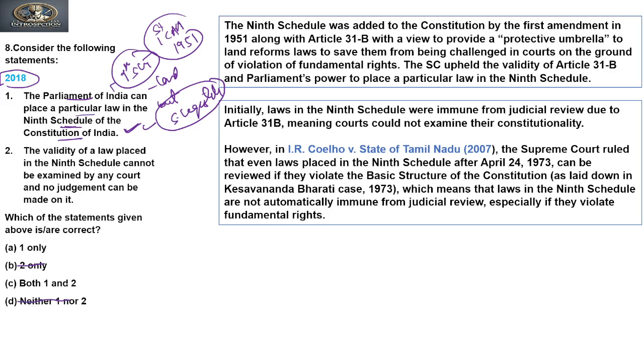Now if we see the second statement, it says the validity of a law placed in the 9th Schedule cannot be examined by any court and no judgment can be made on it. So it means that the second wants to say that it is outside the purview of judicial review. Judiciary has no power to review the laws made under the 9th Schedule. So in today's scenario, it is incorrect. But when it was initially introduced, that is in 1951, the 9th Schedule was kept outside the purview